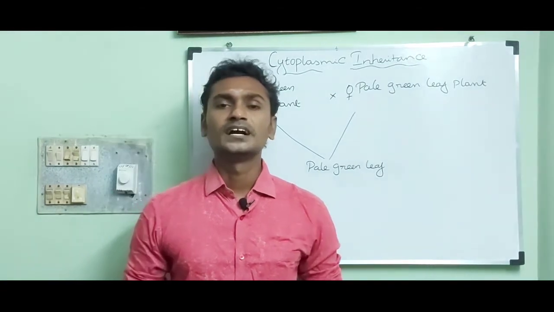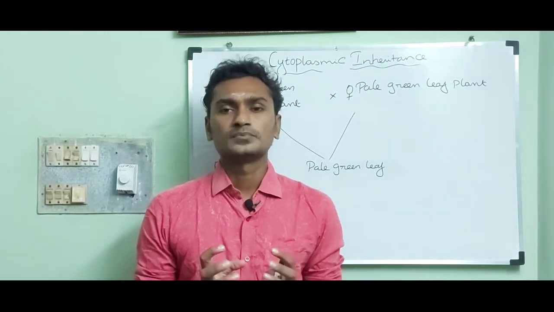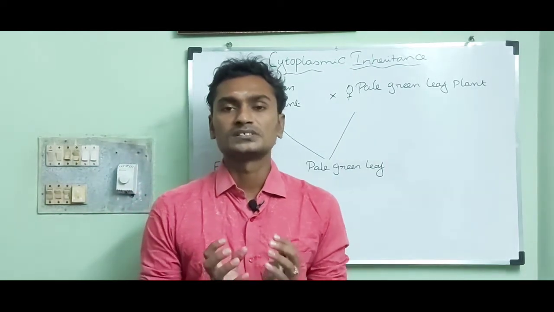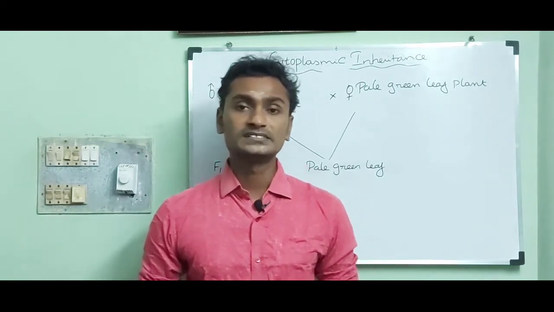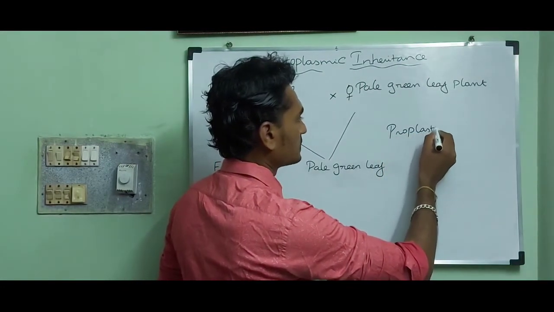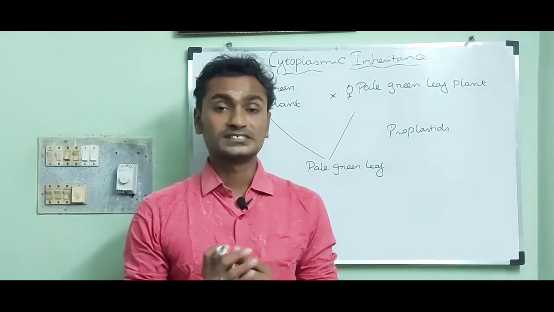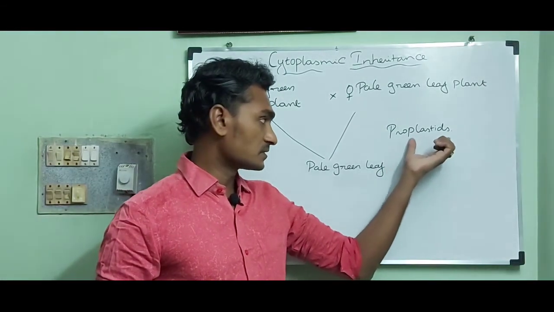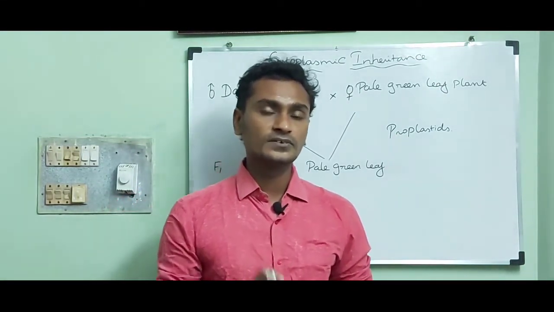I am going to give additional information about how different colors of leaves are formed in Mirabilis jalapa. Who is responsible for the different colors of leaves? The answer is proplastids. Proplastids are small colorless structures which control the inheritance of chloroplast.